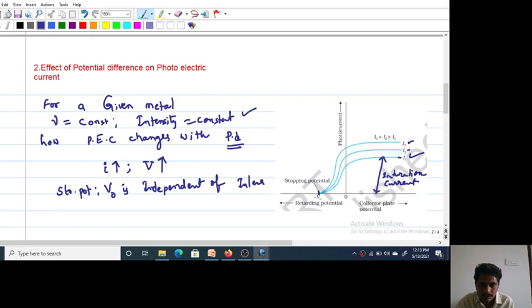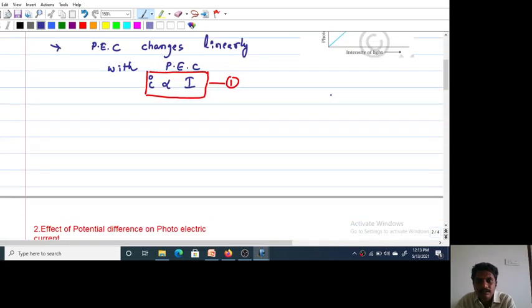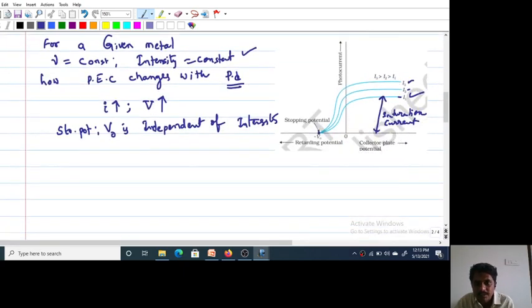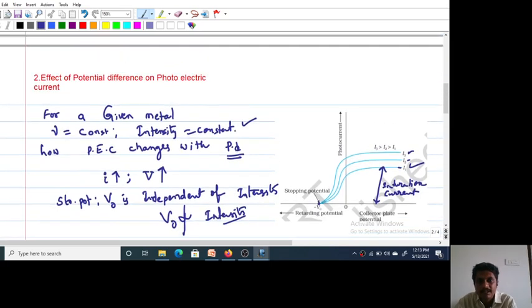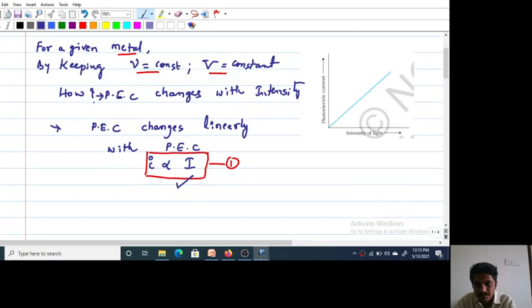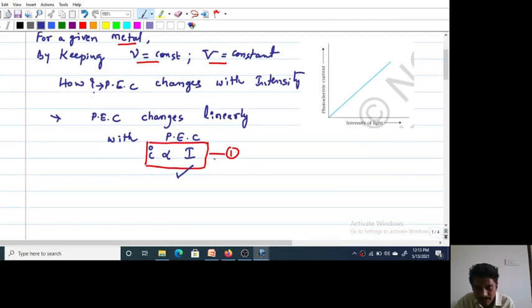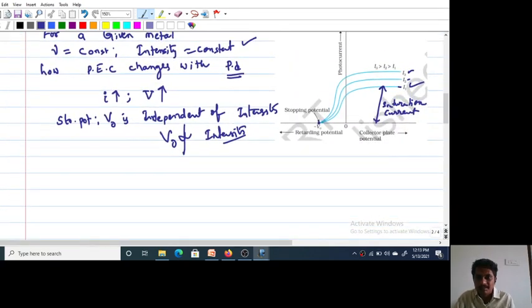intensity. Okay, in the previous case photoelectric current depends on intensity, but stopping potential does not depend on intensity. So this is a second experimental observation. First one, please remember, very important, photoelectric current is directly proportional to intensity of incident light, but stopping potential is independent of intensity of incident light.